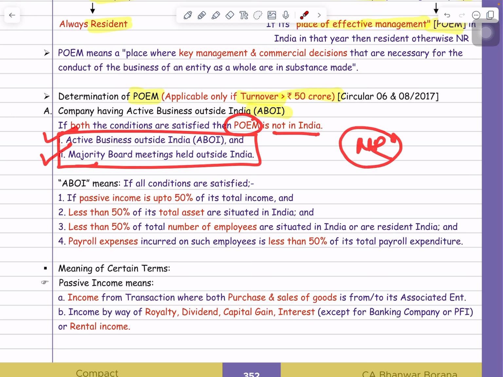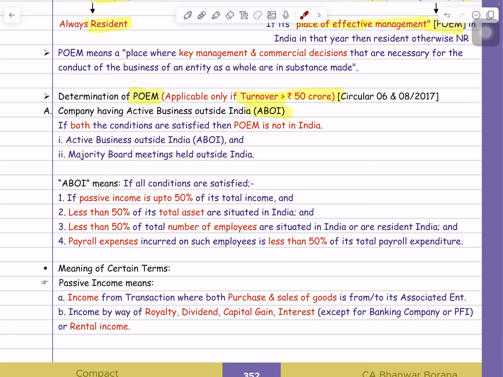Try to understand that. Here, this POEM guideline says that in case of a foreign company, if two conditions are satisfied, then that company's POEM will not be in India. Means I can say that POEM will be outside India and that company will be treated as non-resident in India. Now question is, sir, which two conditions? First condition is majority board meetings of that company held outside India. So in case of any company, if majority board meetings are held outside India, it means this first condition is satisfied.